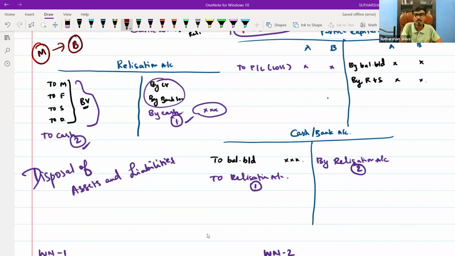At the time of disposal, what journal entry will you pass? Of asset. Don't forget to add the word asset. Disposal of asset: what is the journal entry you will pass?